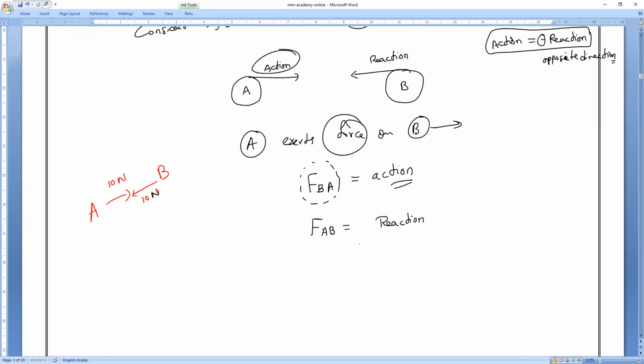Reaction. All of you understand? So that is what we call reaction. This reaction is always equal to action, equal in magnitude. Magnitude is equal, but in what direction, everybody? In the opposite direction. So that is why we represent it with the minus sign.